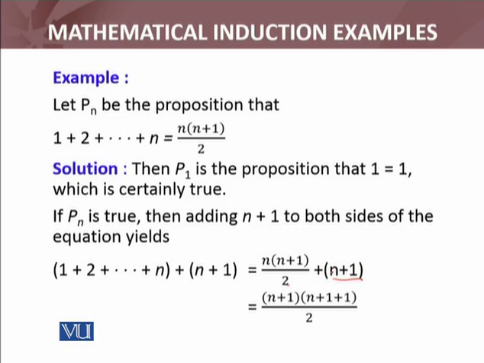Taking the LCM, 2 will come here, and 2 in the denominator. Then I will take n plus 1 common. Now compare: wherever there was n in the proposition, n plus 1 has now come. Here n, and here n plus 1 has come. In this way I have shown that if Pn is true, then Pn plus 1 is also true.